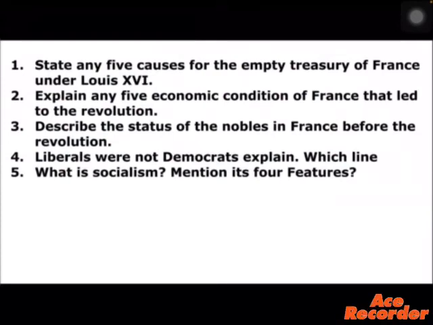And the next lesson is socialism in Europe and the Russian Revolution. See, children, the first question here is, how were the liberals not democrats? Explain. Understand? So for this answer, it can be for 3 marks or even for 5 marks, children. If it is for 3 marks, you will have to write only 3 points as I told you.